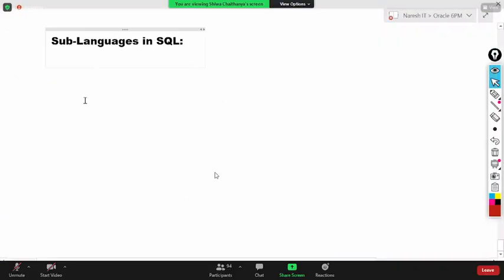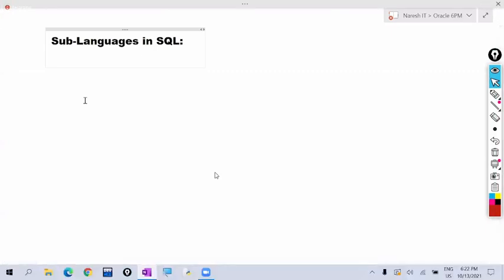Listen carefully. Today's session is a very, very important session. So, sub-languages in SQL. You already know that SQL means structured query language. In this, we write queries. By writing queries, we can communicate with the database. To write the queries, it provides some commands to us. Those commands are categorized as sub-languages.